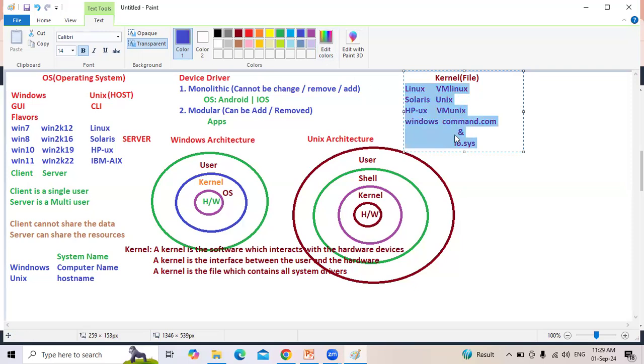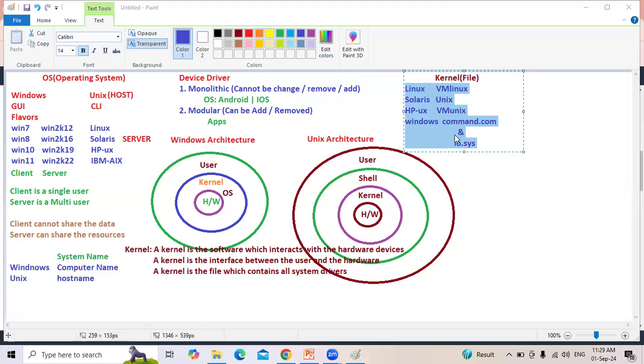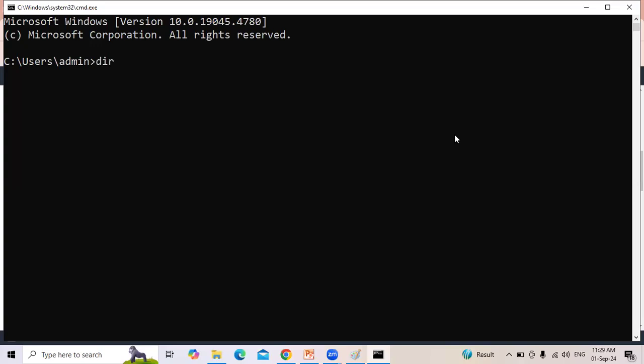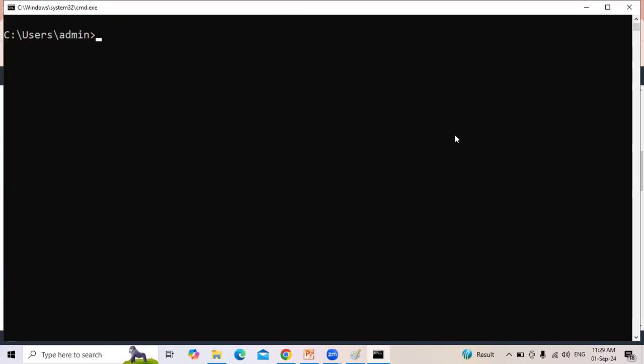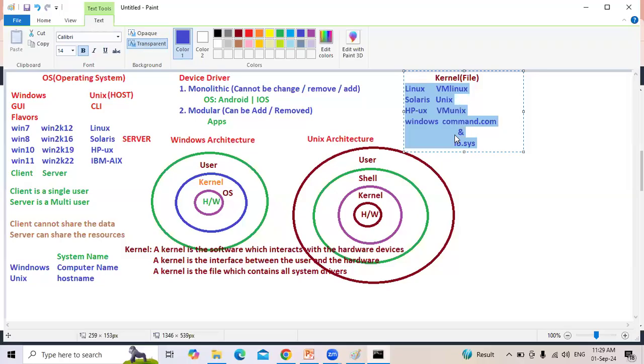What is command.com in Windows? Go to command prompt. Press Windows R, type CMD. Type DIR to see the files and folders. Type CLS, clear the screen. Type MD, make directory. CD, change directory. RD, remove directory. All these commands are in the command.com. What is command.com? Nothing but kernel. And the io.sys file contains all system drivers.